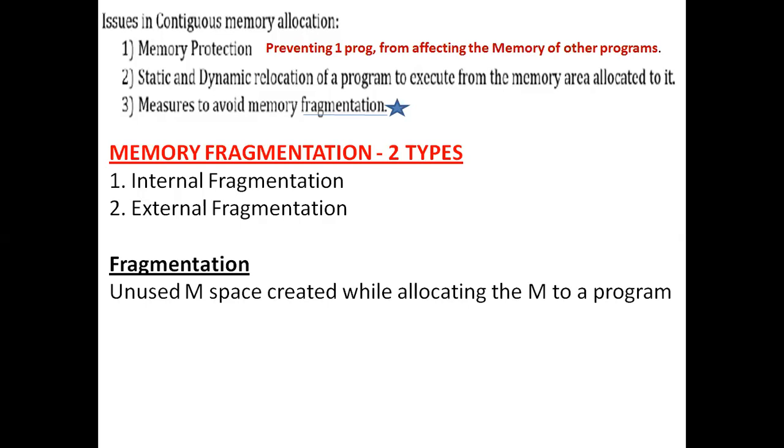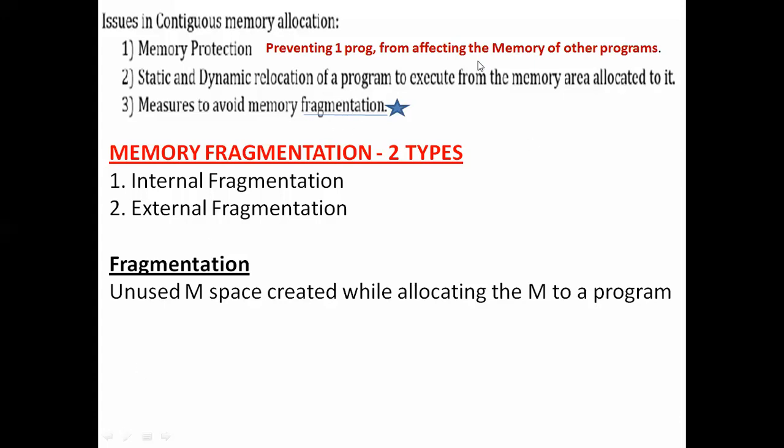Hence, we need to protect the memory spaces allocated to one particular process. The second point is static and dynamic relocation of the program so as to execute from the memory area allocated to it. And the third point is measures to avoid memory fragmentation. For your syllabus, we need to concentrate only on memory fragmentation. The meaning of fragmentation along with the types of fragmentation will be discussed next.